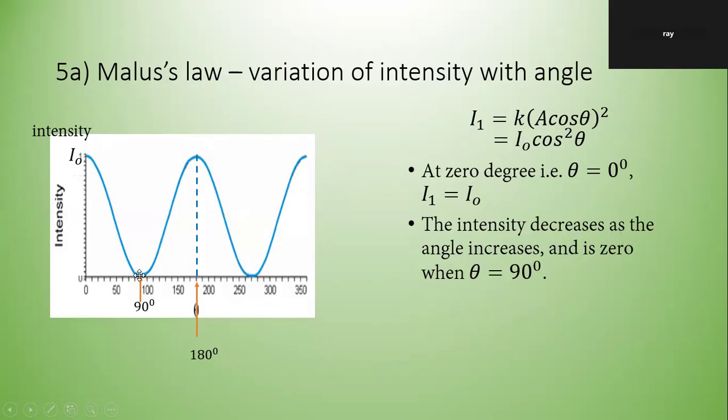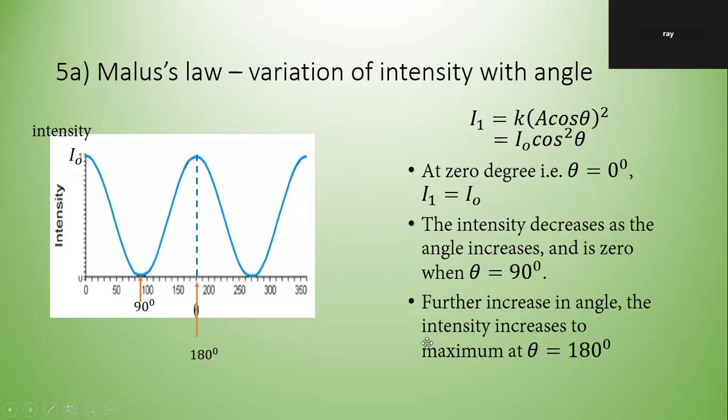After that, it increases again to a maximum at theta equals 180 degrees. After that, it decreases again to 0 at 270, and then increases again to a maximum at 360.